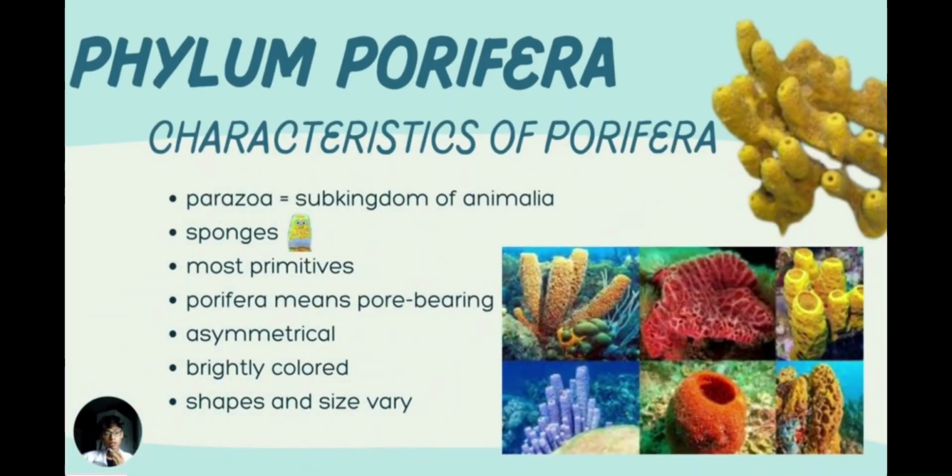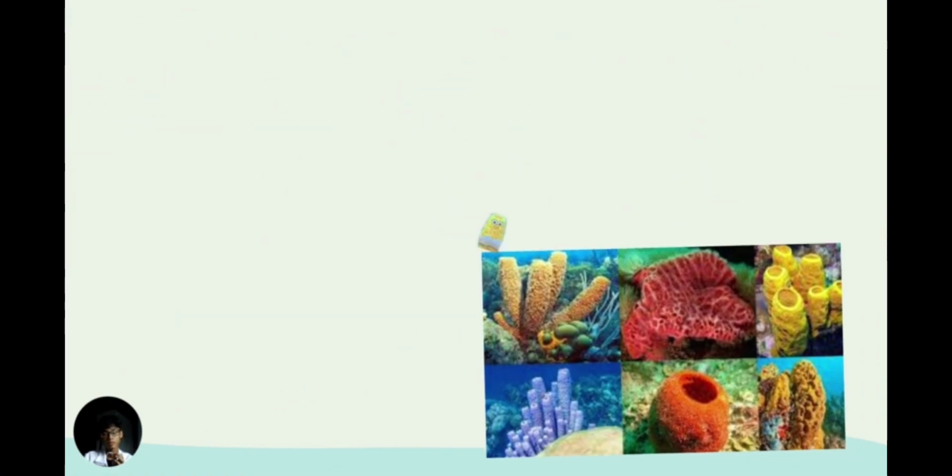I would like to talk about the characteristics of Porifera. Porifera is parazoa, which is a subkingdom of Animalia. Porifera comprises sponges' body structure. Porifera is also the most primitive, having no internal organs. Porifera means spore bearing. It is asymmetrical, brightly colored, and also has various shapes and sizes.